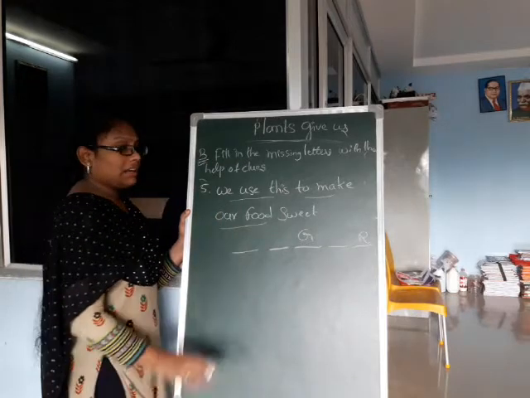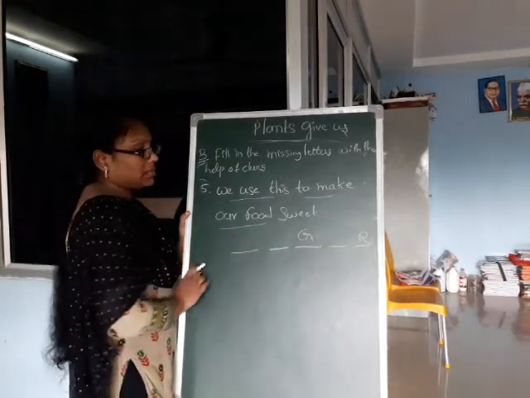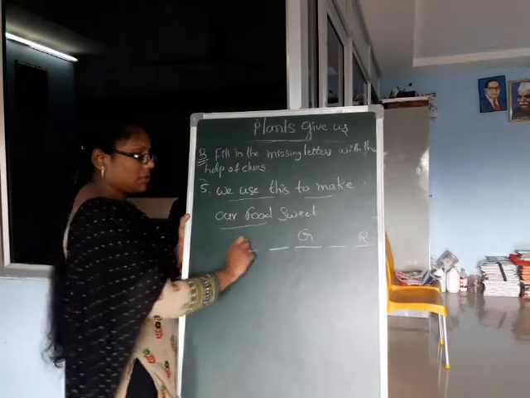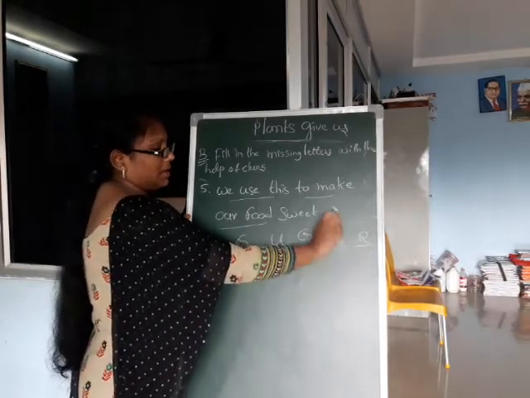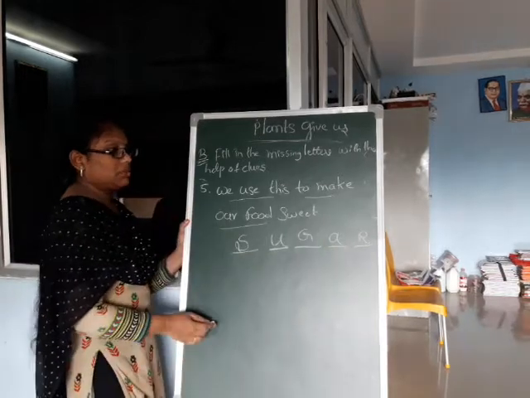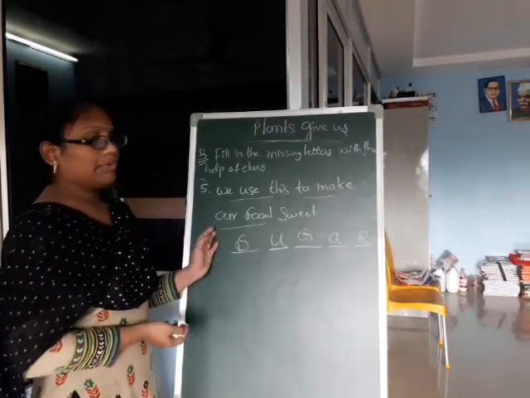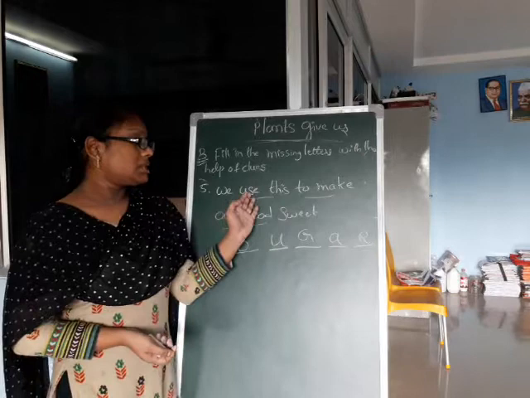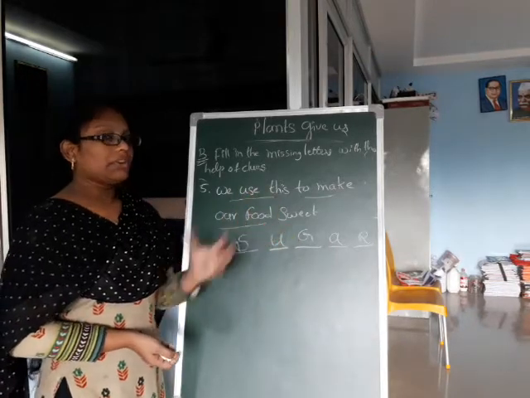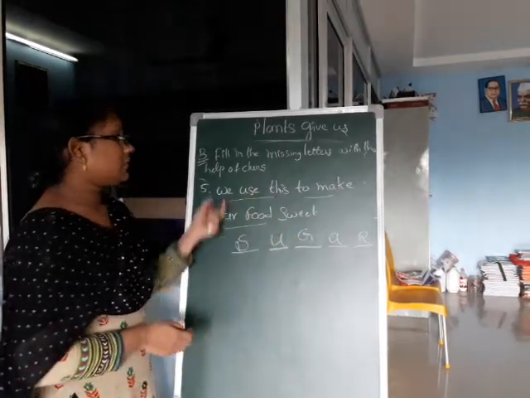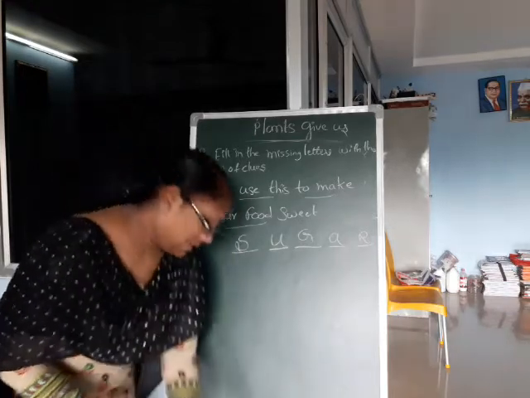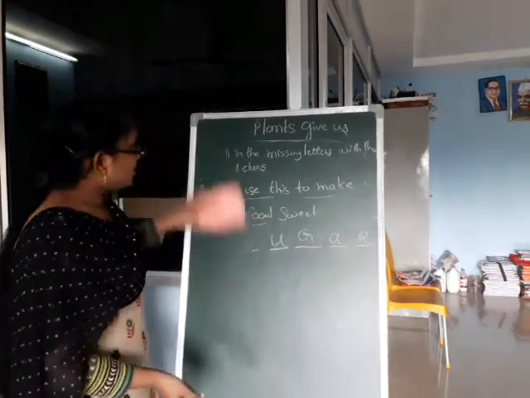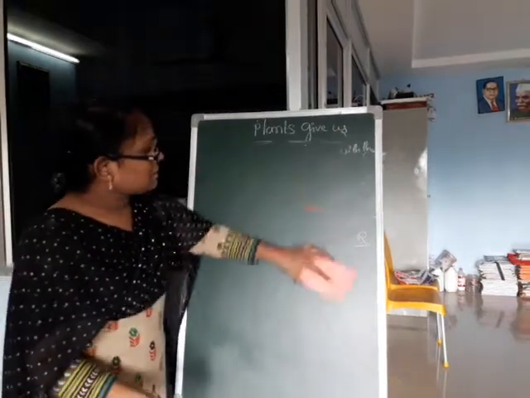Sugar. S-U-G-A-R. Sugar. We use sugar to make our food sweet. These are the fill in the missing letters with the help of clues. Next, see children.